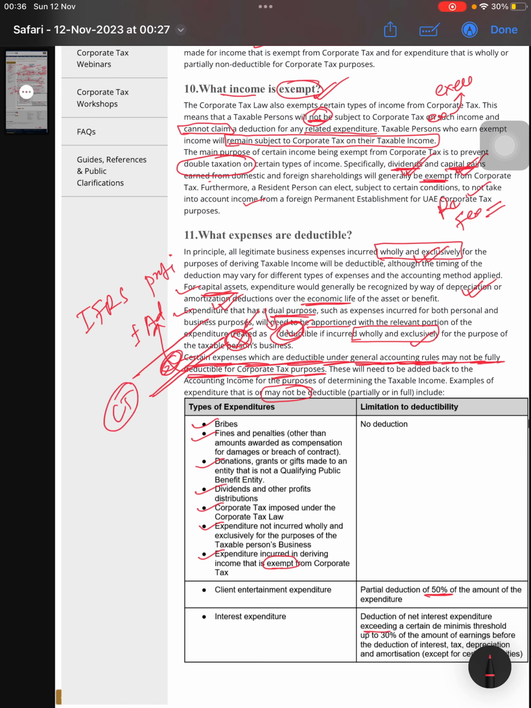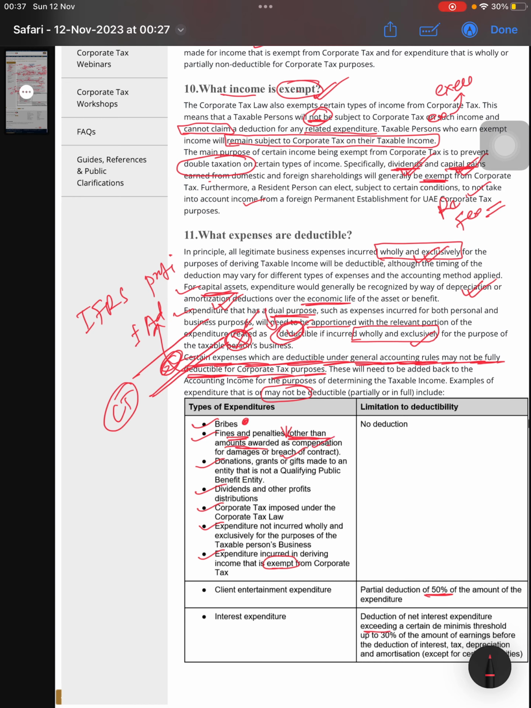So the types of expenditure like bribes and penalties are not allowed for deduction purposes. Fines and penalties are not allowed, other than amounts awarded as compensation for damage or breach of contract. So to these you have to study the 'other than' part. These are allowed for breach of contract or for compensation, so these expenditures will be allowed.